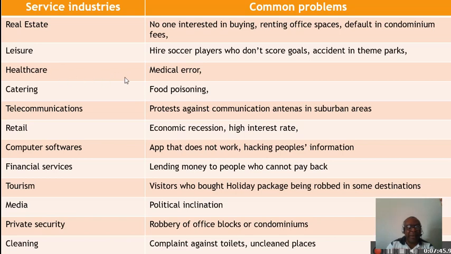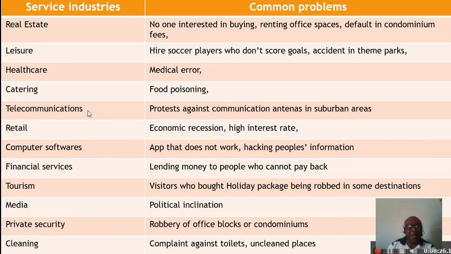For the healthcare area, you are going to have something we call the medical error. So if a doctor makes a mistake during the surgery, especially during surgery, he may forget something inside your body. So this is a medical error. Okay, it's not very common, but sometimes it occurs. In the catering segment, the common problem there may be food poisoning. That is, you eat a food that is poisoned by bacteria or virus. And sometimes it can be too dangerous. Somebody can die from that, the food poisoning.